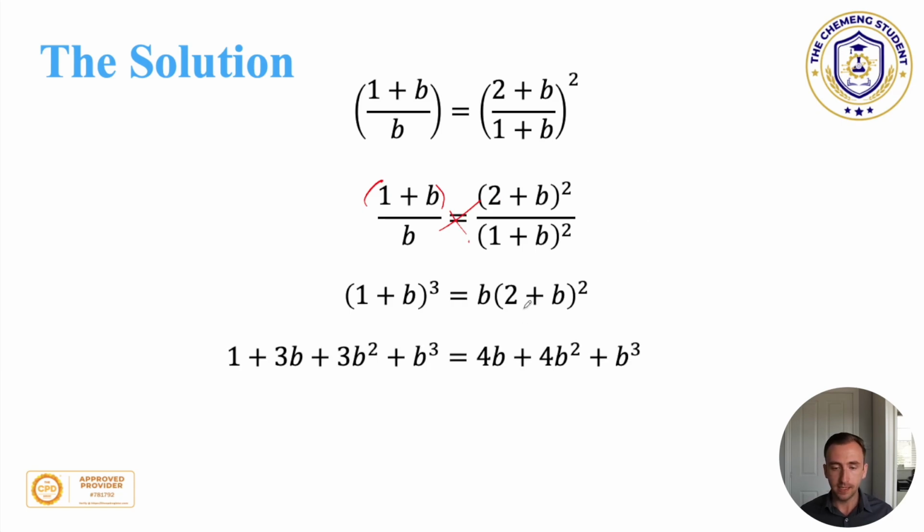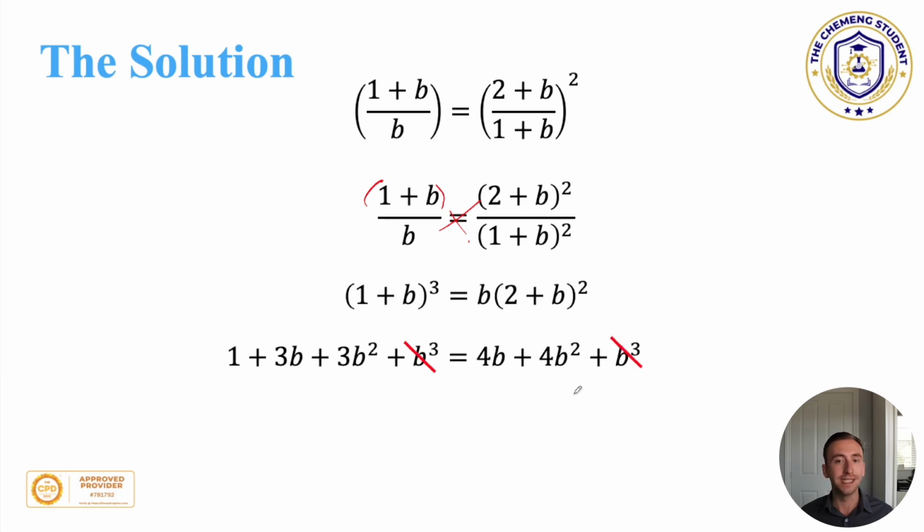Now, let's expand these out, and let's see what happens. So if you were to take 1 plus b cubed and break all the brackets, you'd end up with 1 plus 3b plus 3b squared plus b cubed. Now break the bracket 2 plus b squared, and then multiply everything by b, and you end up with this on the right.